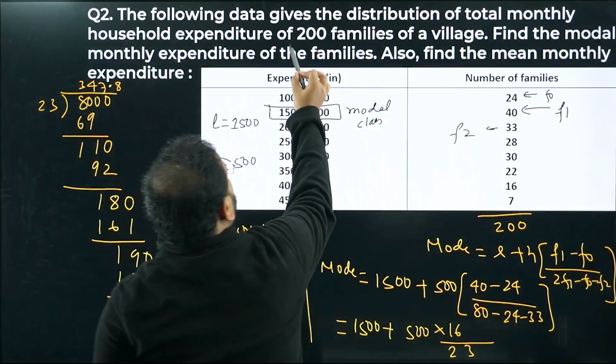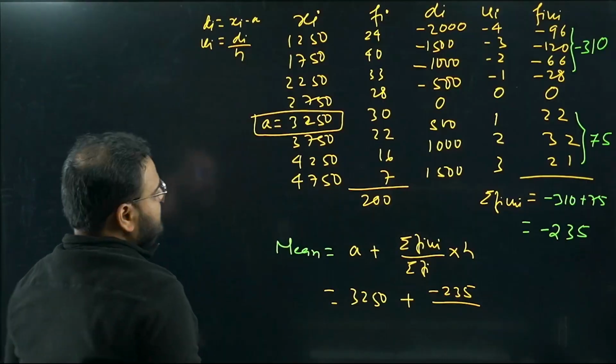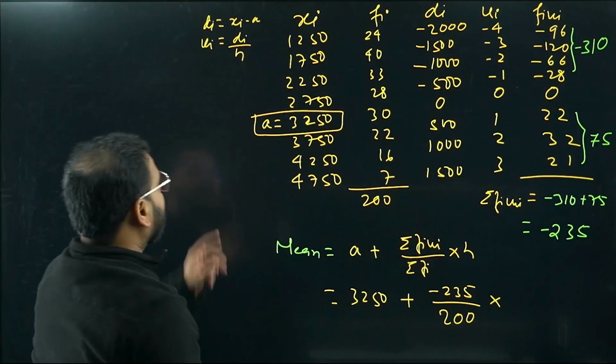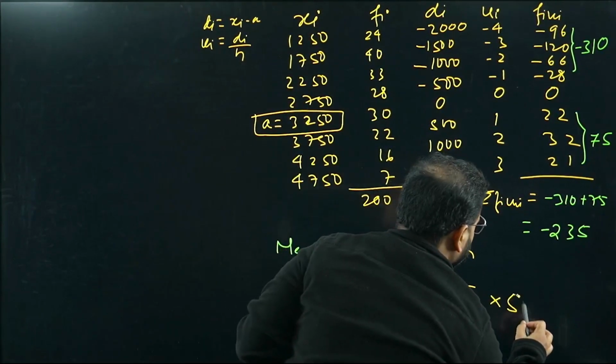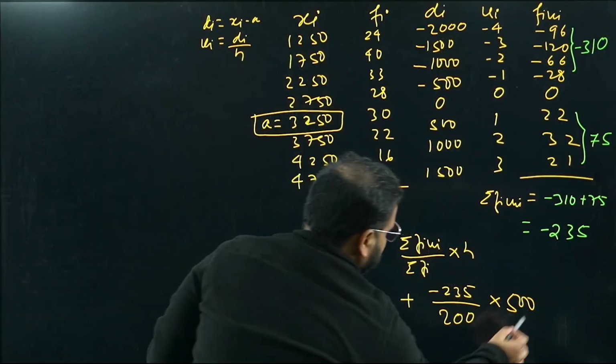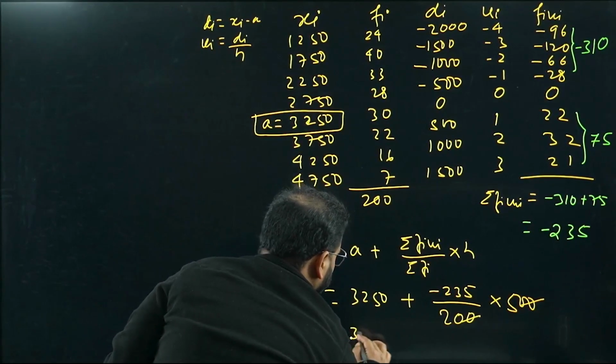Have a look, 200 families, no? This was given as 200 already. So I can write it over here as simply divided by 200. What's the frequency, sir? What is the H value? H value was 500, sir. We know this. H value was 500. Please have a look, 500 over here. Okay, cancel this. What I'm getting this as 3250.